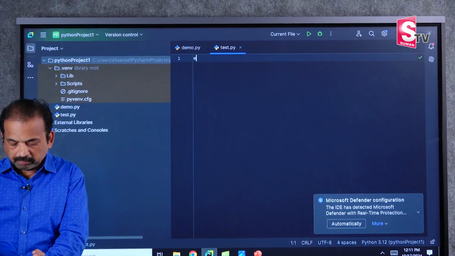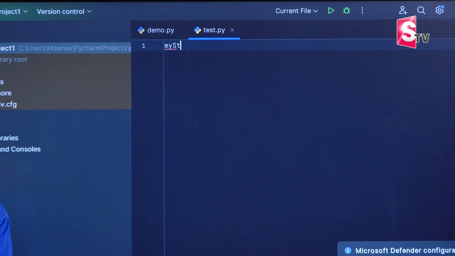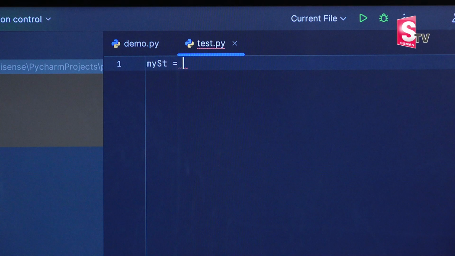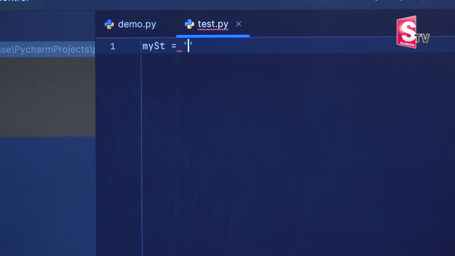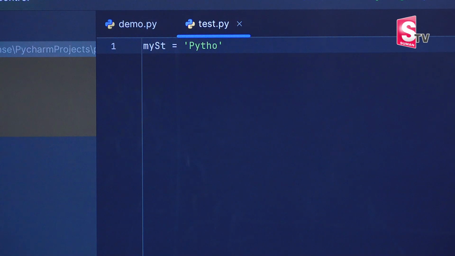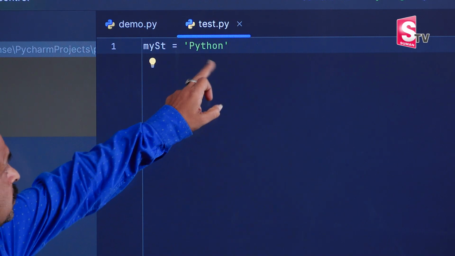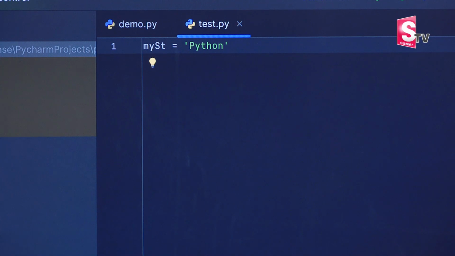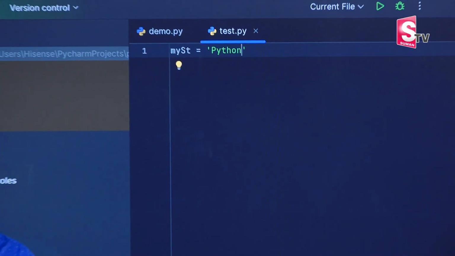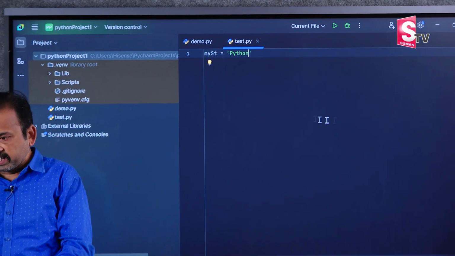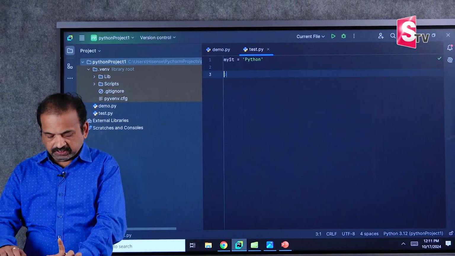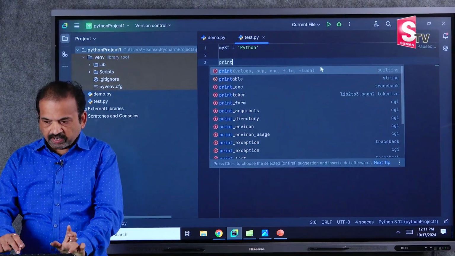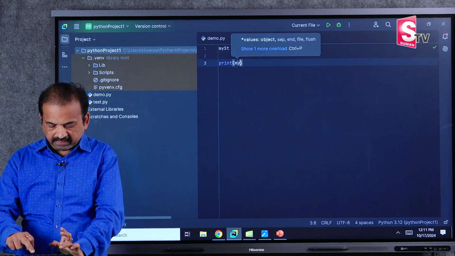For example, my str. My str equals to, I'll put single quotes, now Python. See, this string is enclosed with single quotes. So here in Python we can enclose with single quotes, double quotes, and also triple quotes. And I will print this. So this is a valid string, my str.